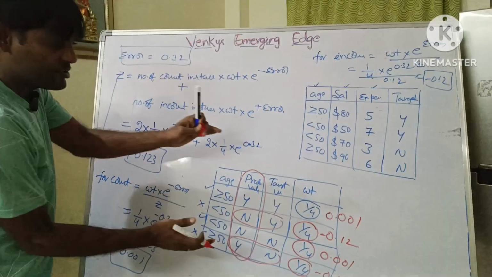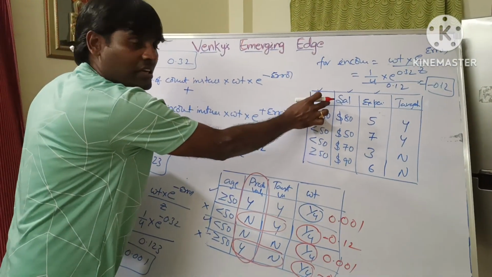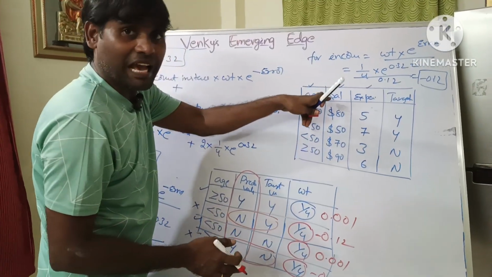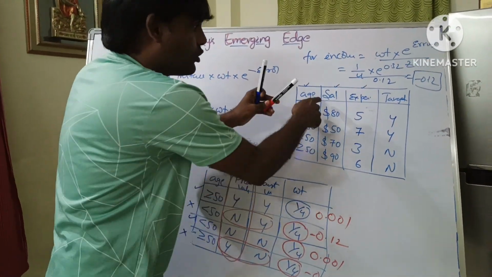Is it clear? It is one table for one stage. Like that we create a new table of salary.